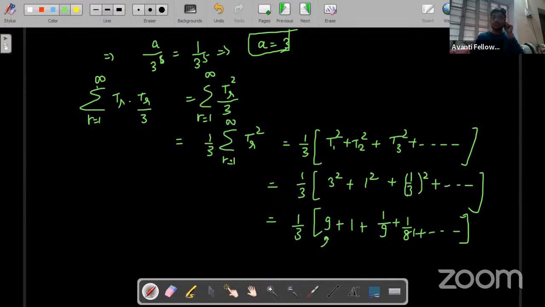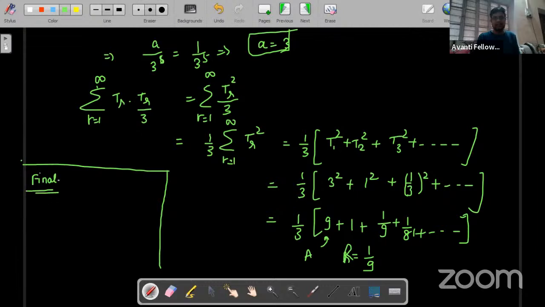Whose first term is A. This time I'm taking capital A, and the common ratio is capital R, which will be 1 by 9, right? So finally we'll write 1 by 3 times A upon 1 minus R, because again this is an infinite GP.